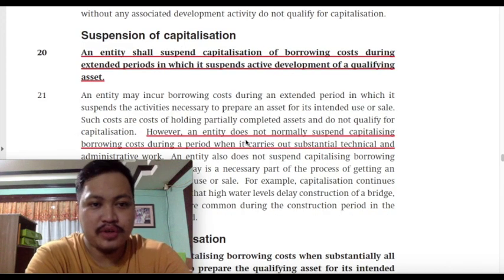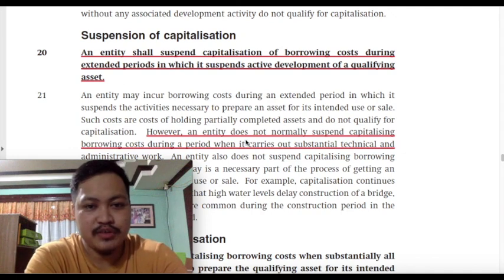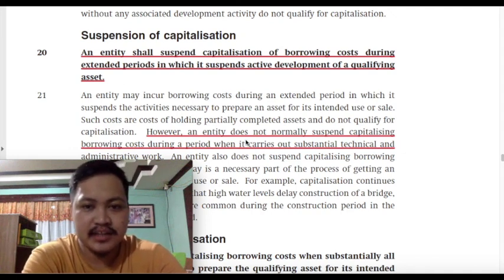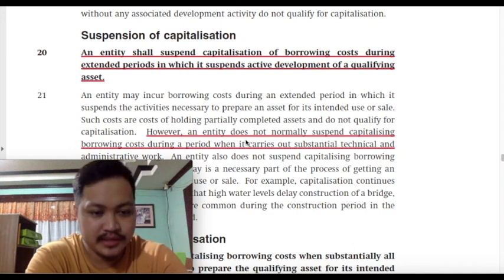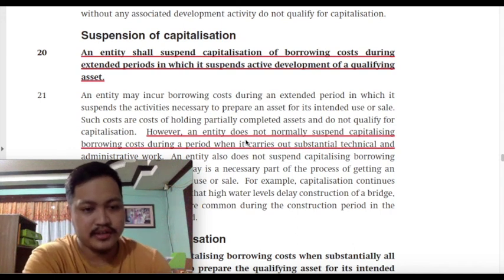Capitalization of borrowing costs should only be suspended during extended periods in which the entity suspends active development of a qualifying asset. So hopefully all those items, class, are already included in your stock knowledge.